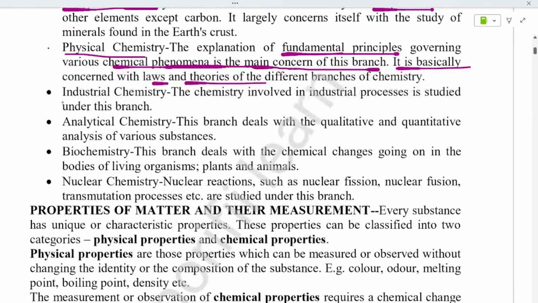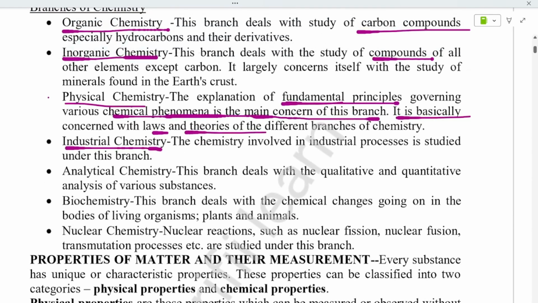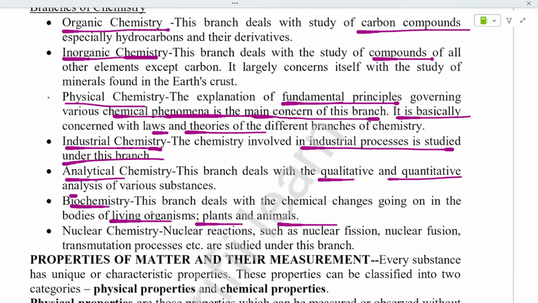And next comes industrial chemistry, that is involved in industrial process. In industry, what are the process that they do for manufacture or something else, that is called as industrial chemistry. And analytical chemistry is another type, that is qualitative and quantitative, that deals with analytical. Biochemistry means it deals with, as bio itself suggests, living organisms, that is plants and animals. Nuclear is in the sense it is nuclear reactions such as nuclear fission, fusion, transmutation, and all are studied under this branch. Now let's deeply discuss into this chapter.